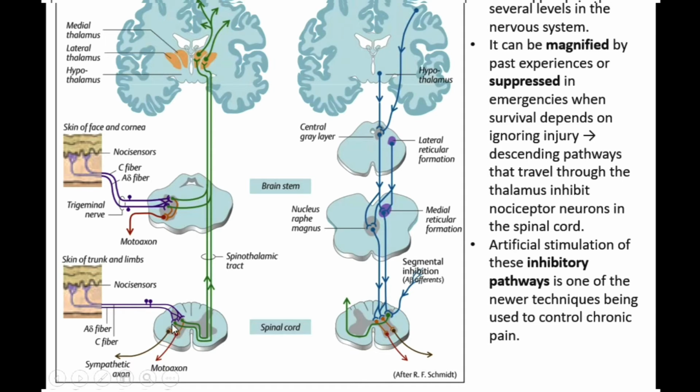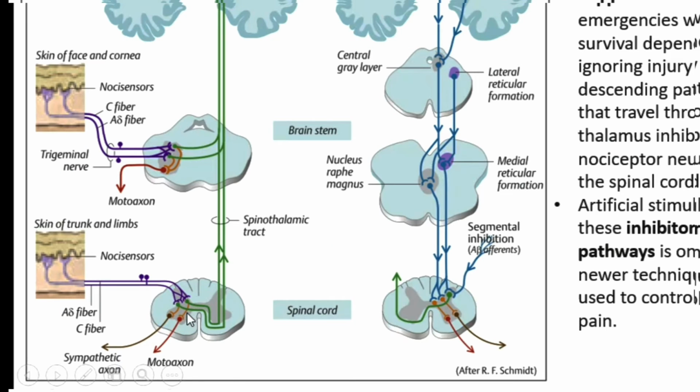What happens here? What are these interneurons? They are the inhibitory interneurons and stimulatory interneurons. Some interneurons will come and synapse with these A delta fibers and C fibers, which contain information about pain, and they will go for contraction. The sympathetic axon goes for the contraction, for example, contraction of a vessel.